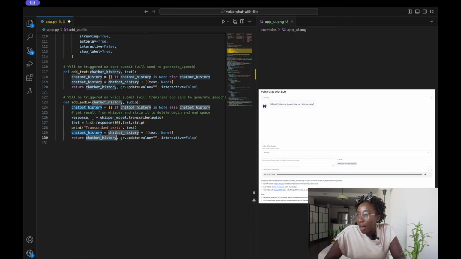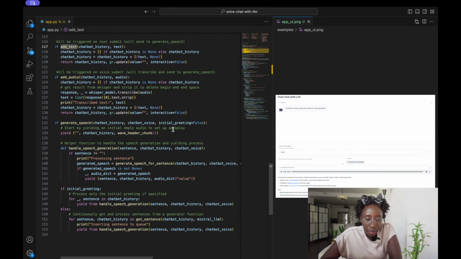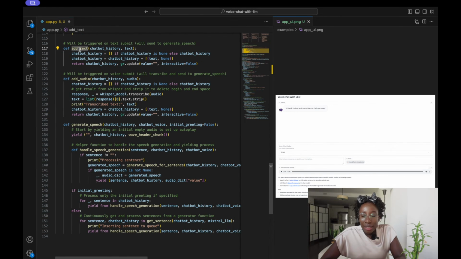And then our final helper function that we'll be using for today is the generate speech function. So if the user types in their text in the text box and presses enter, this add text function would be triggered.